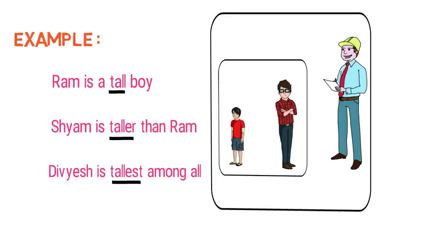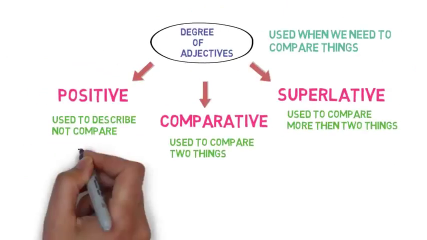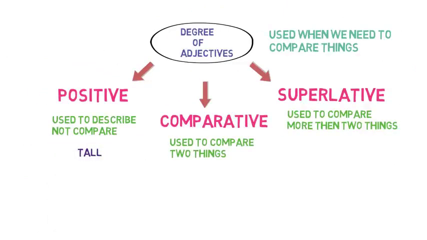Now let's go back to the chart. So tall is a positive degree, taller is a comparative degree and tallest is a superlative degree. Remember, positive degree is not for comparing anything, it just gives the information or description about a noun. Comparative degree is used to compare two things, and superlative degree is used to compare more than two things.